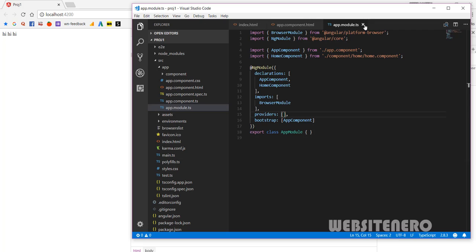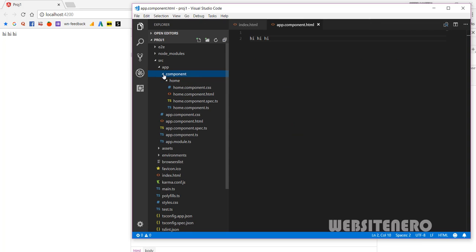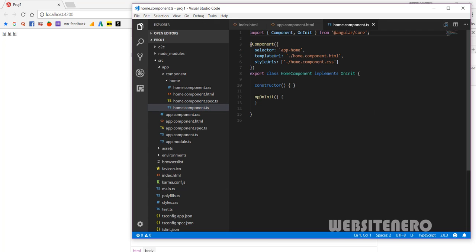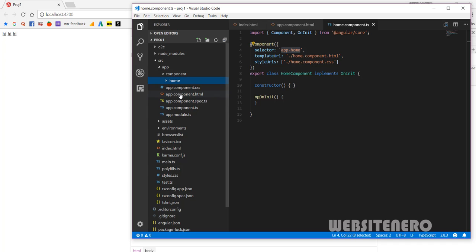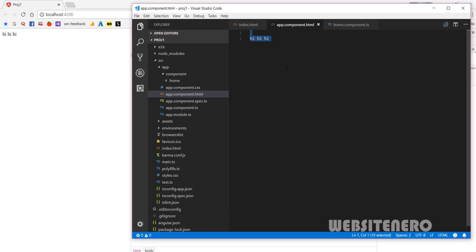Okay, just close it. Now let's go to the home component. How are we going to get to it? Just copy app-home, and let's go here to app.component.html. After hi, just put app-home, beginning like this and closing like this. That's done.